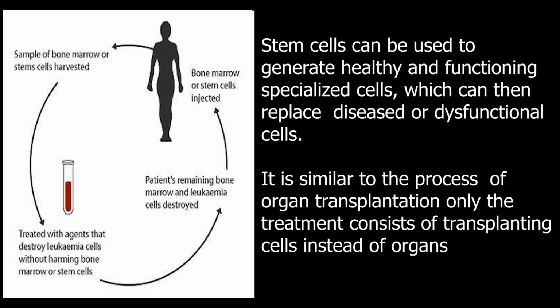So how does cell therapy work? So here the sample of bone marrow or stem cell is harvested, treated with agents that destroy leukemia cells without harming bone marrow or stem cells, then patients' remaining bone marrow and leukemia cells are destroyed, so bone marrow or stem cells is injected. Stem cell can be used to generate healthy and functioning specialized cells, which can replace diseased or dysfunctional cells. In this way, it is similar to the process of organ transplantation, only the treatment consists of transplanting cells instead of organs.